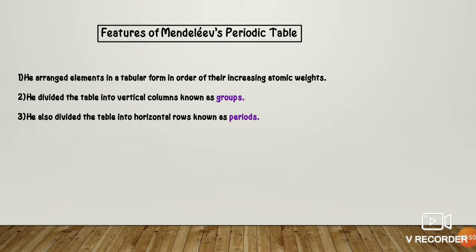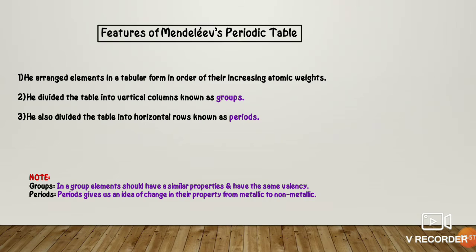Now, what do we learn from these groups and periods? In a group, the elements present will have similar properties and the same valency. In the periods, going from left to right along the horizontal rows, the metallic character decreases toward non-metallic character.